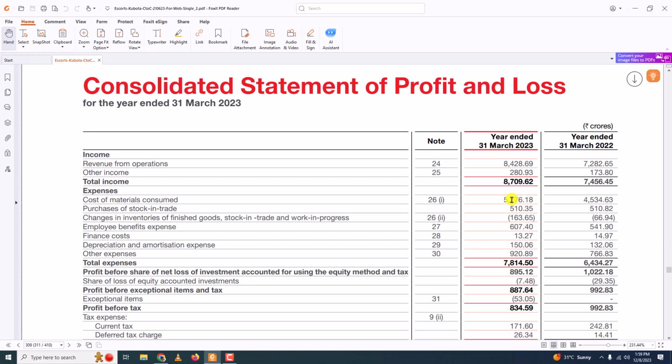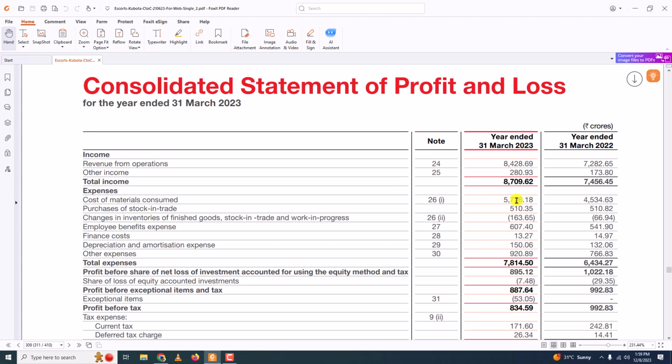A company needs materials to operate. Raw materials and other materials are required. So this year there was increased consumption, or maybe the price of raw materials has increased. We do not know the reason, but the cost of materials consumed has gone up this year.